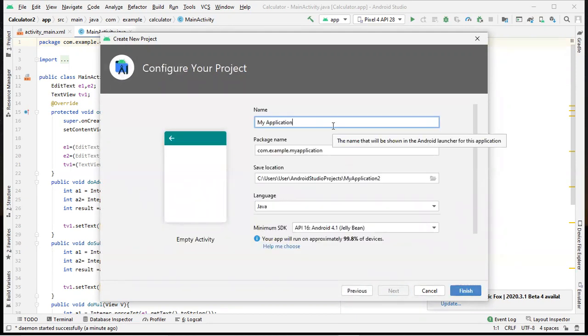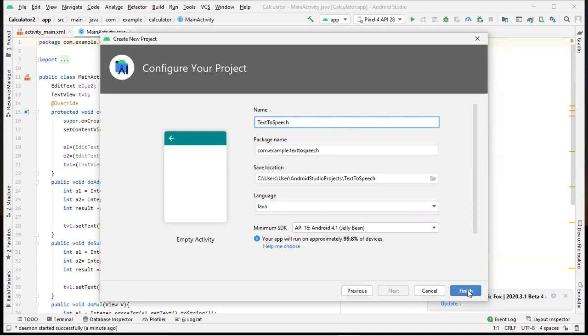Then it will ask me to enter the application name. Let's give the application name as text to speech. So this is my application name and this is my package name. I already explained the importance of package in the second presentation. In our second presentation, we also covered some object-oriented concepts, that is OOPS concept, which are needed to develop Android application.